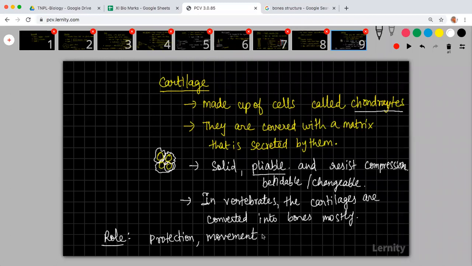As your organism is developing, it needs some kind of firm structures to hold. So gradually they develop into bones. Initially they will be like cartilages, which gradually develop into bones.